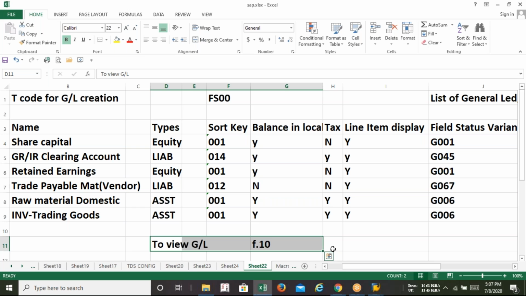Yes, anyone having any question regarding GL creation, accounts group, whatever? Ask one by one. Richard, Rajesh, is it clear to you? Yes. Can you please tell what are the steps we need to create first, sir? Like in today's class, what is the thing we need to create first? Yeah, sure.